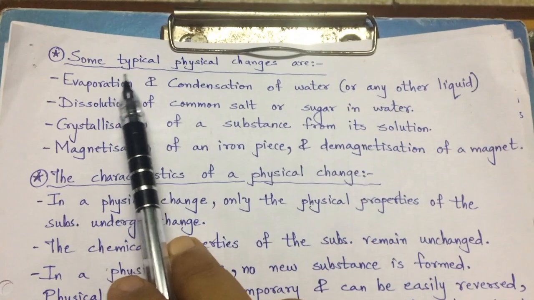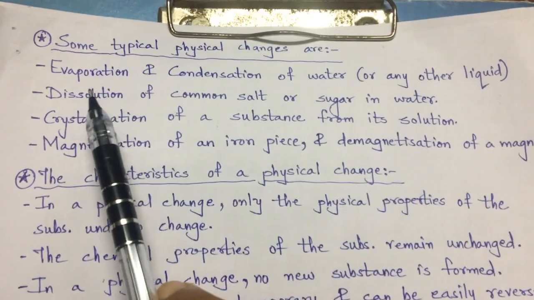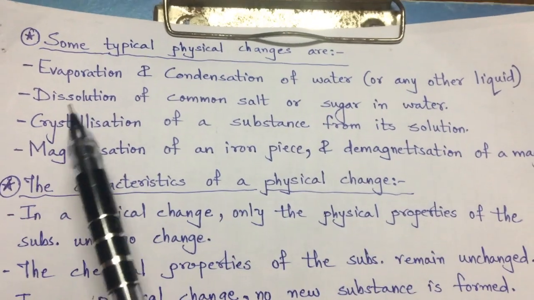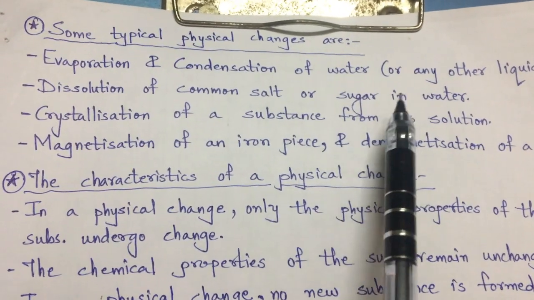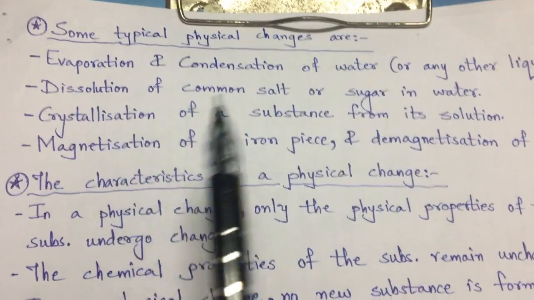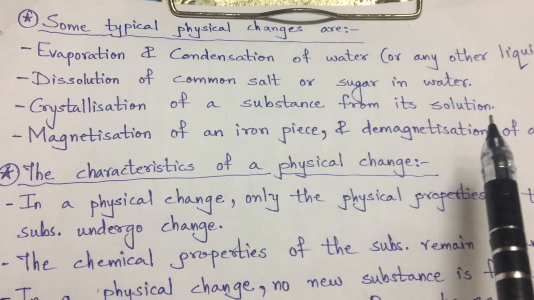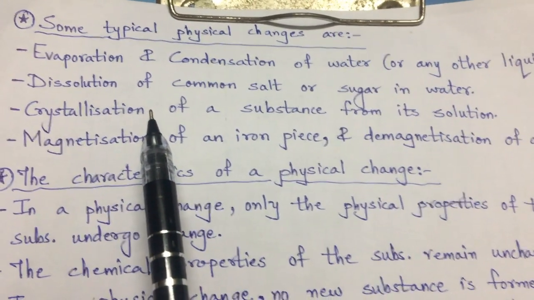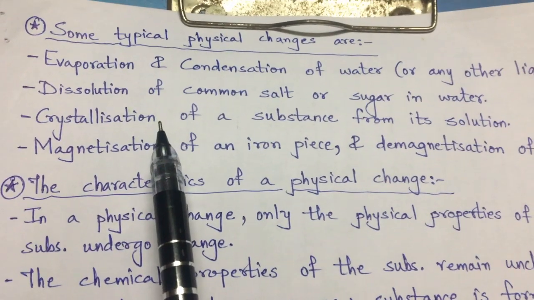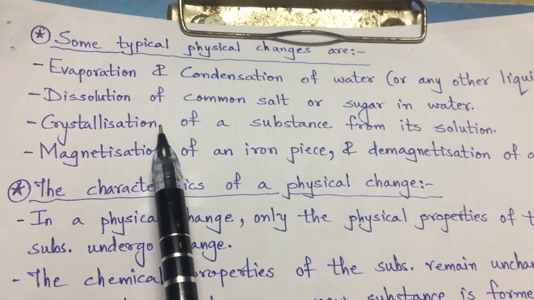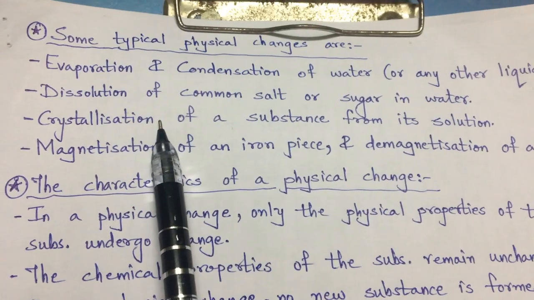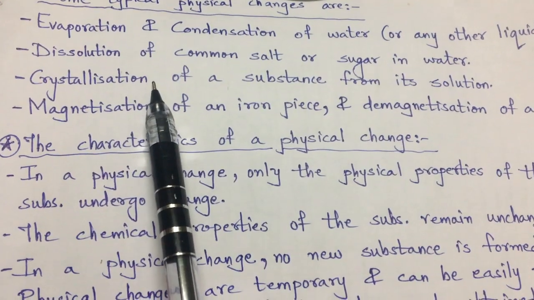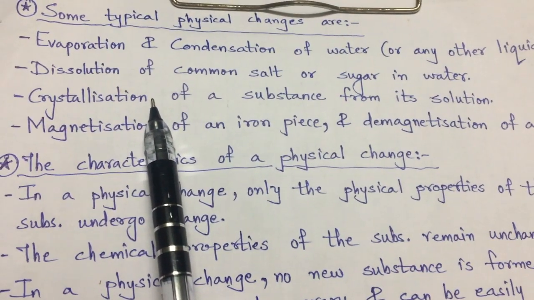See, here are some typical physical changes: evaporation and condensation of water or any other liquid, dissolution of common salt or sugar in water, and crystallization of a substance from its solution. Just now I gave the example: if we evaporate the water from the sugar solution and at last dry the paste of sugar that remains in the dryer, then crystals of sugar will form. That is crystallization. We have also discussed the crystallization of copper sulfate, right?